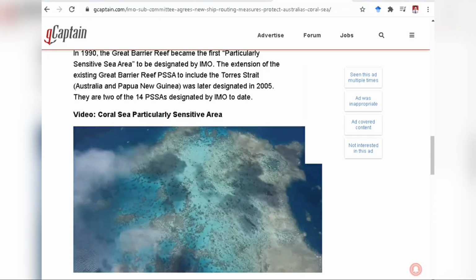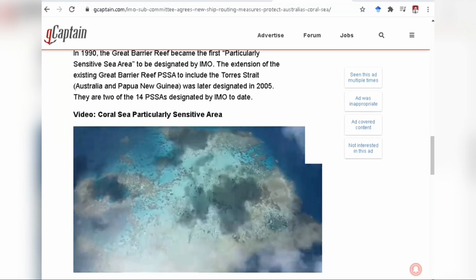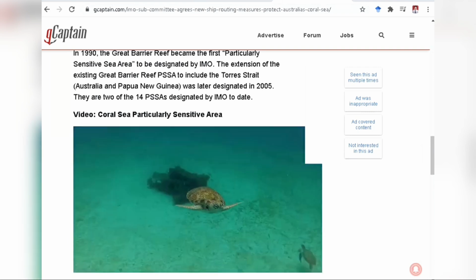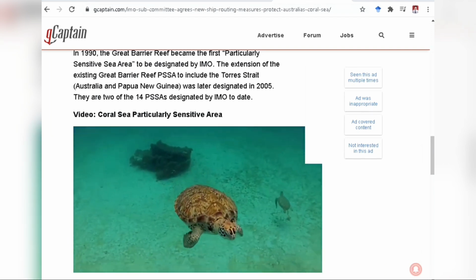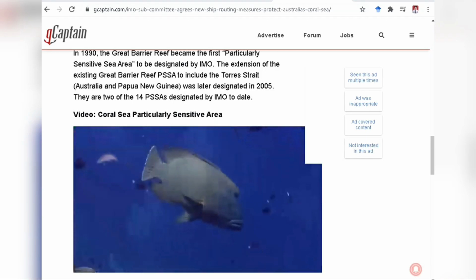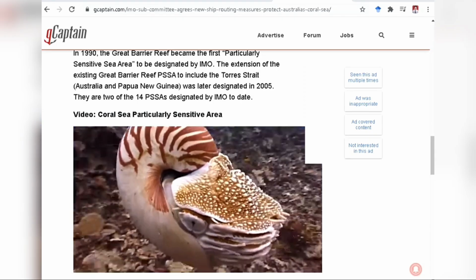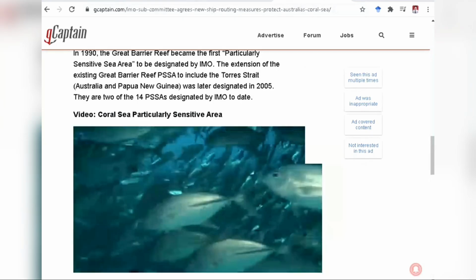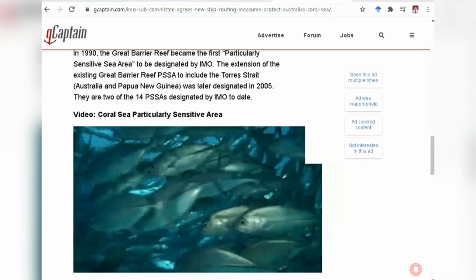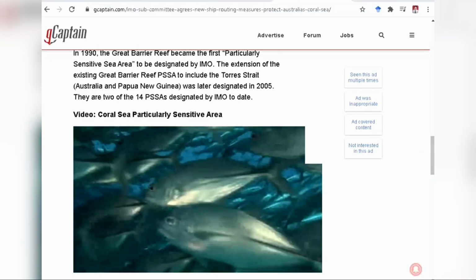The Coral Sea contains critical habitat for a rich diversity of species, including some of the world's most unique and significant marine creatures, like the green turtle, humphead Maori wrasse, and the nautilus. 341 species found in the Coral Sea have been listed for conservation, and many of these species are listed as threatened or migratory, or both.